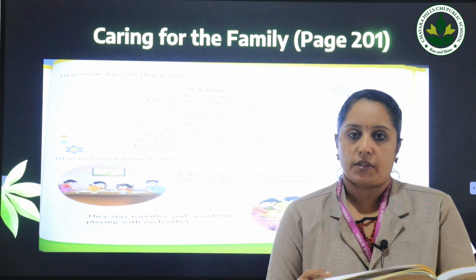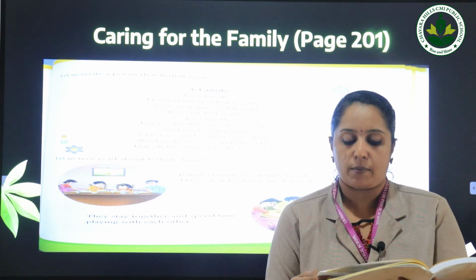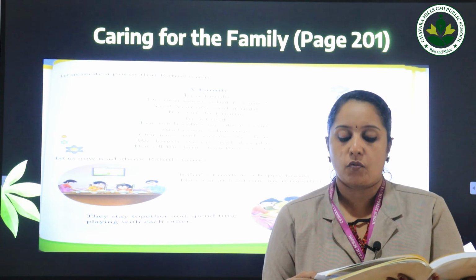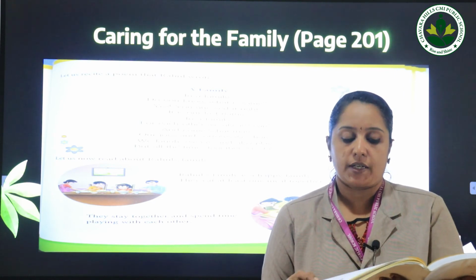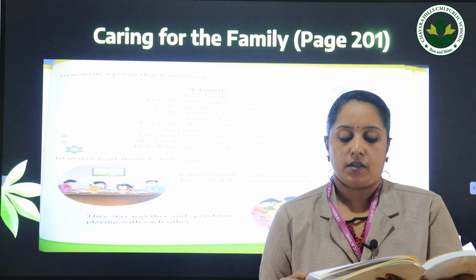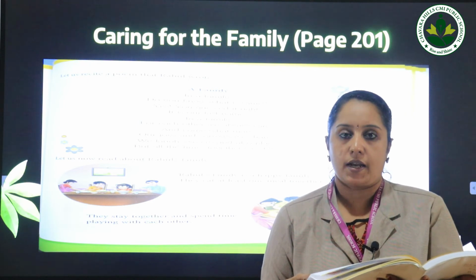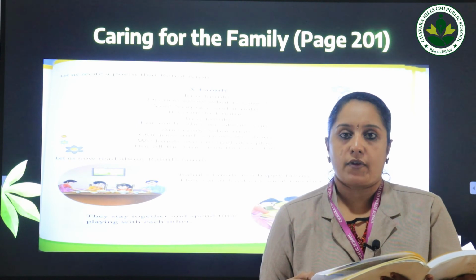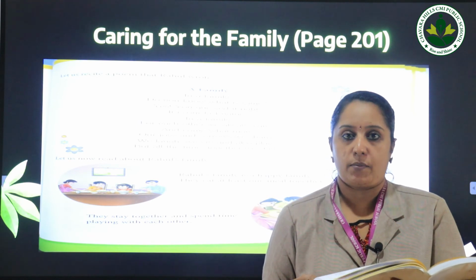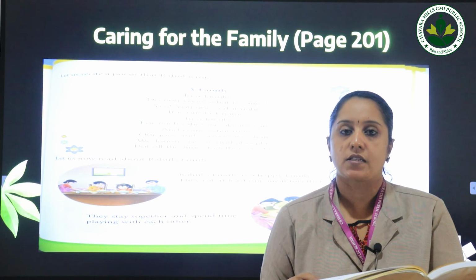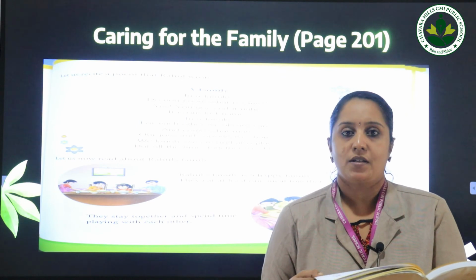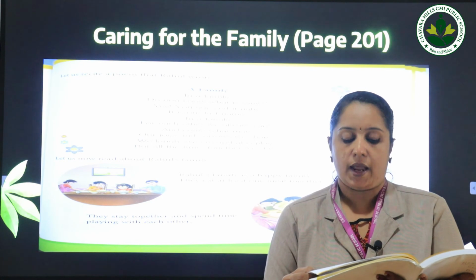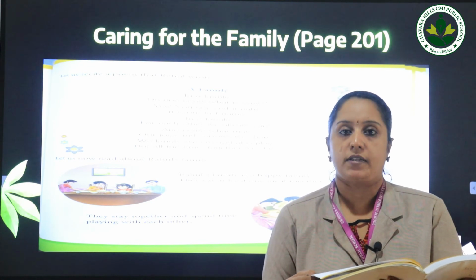So just have a look at the textbook. Rahul's family is a happy family. They eat at least one meal together. So in the textbook you can see the picture. Rahul, his parents and his sister, they are eating a meal together. So we always have a meal together in a family. And it is mentioned that his family is a happy family. So they are always happy. They stay together and spend time playing with each other.